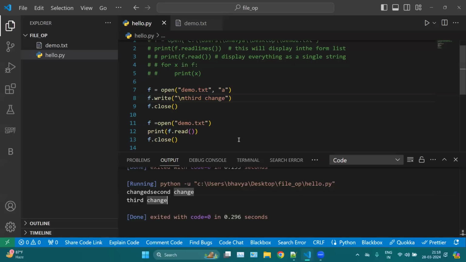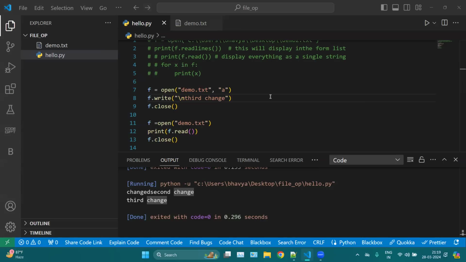Is it clear? Any questions? Any questions?